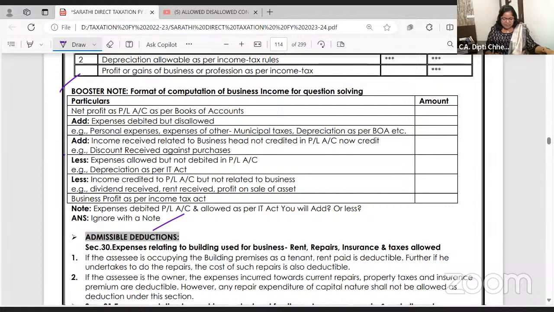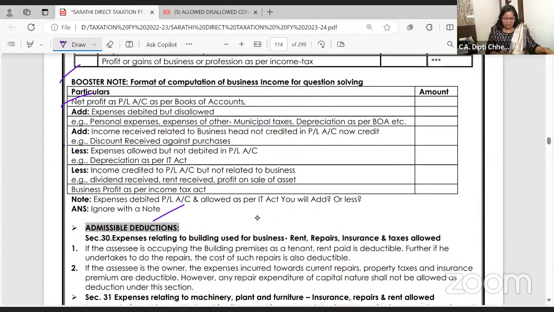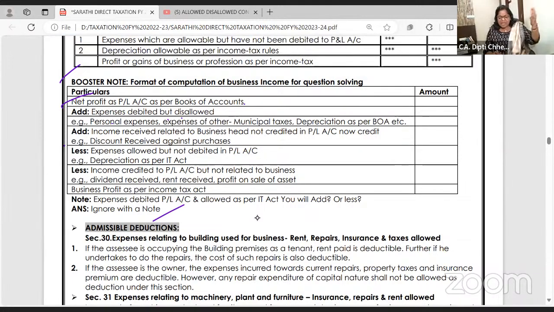And this is the format I have printed in the Sarthi compiler also, so that you can refer to it again and again and solve the problems correctly. Net profit as per P&L account. Add expenses which are debited, but they are disallowed, like personal expense, expense related to other heads, depreciation as per books and all. Add income related to business head but not credited. Now you credit. Discount received and all. Less: expenses allowed but not debited, like depreciation as per Income Tax Act and all. Now you deduct. Less: income credited in the P&L but not related to business.